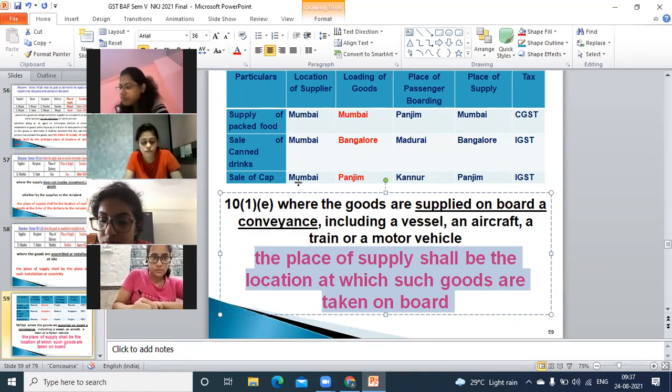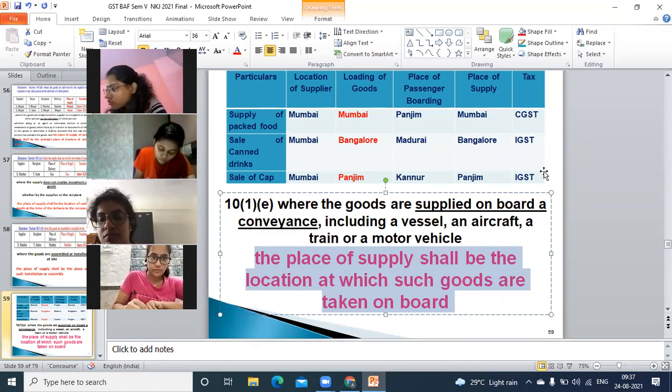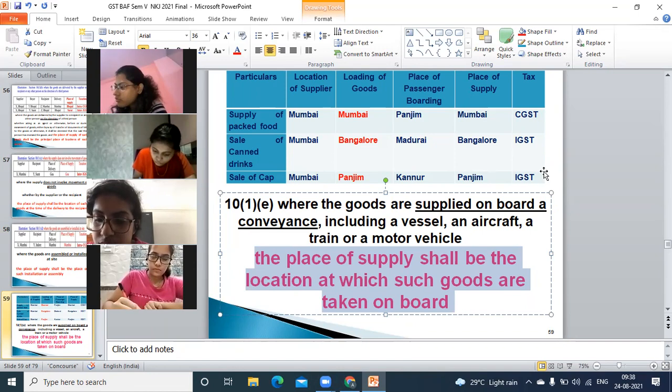Sale of cap, Panjim, Goa. And place of supply also Panjim, IGST. So with this, clause A to clause E is done. It's subsection 1 only.